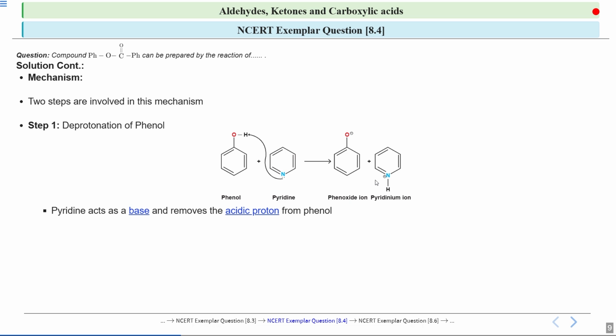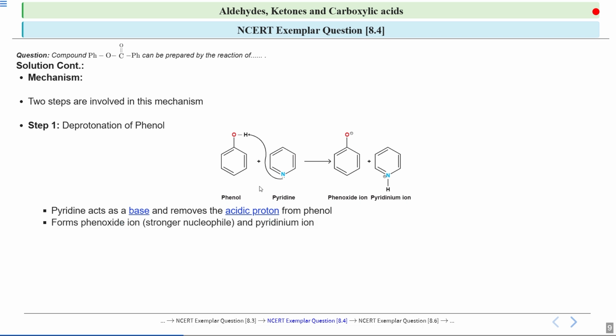So if you see over here, pyridine acts as a base. This means it accepts a proton from this phenol, removing this acidic hydrogen atom. So pyridine takes up the proton and makes this phenol more reactive.